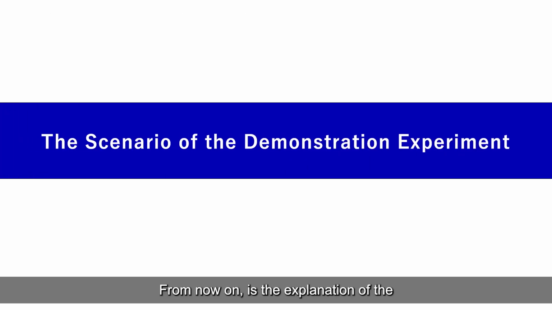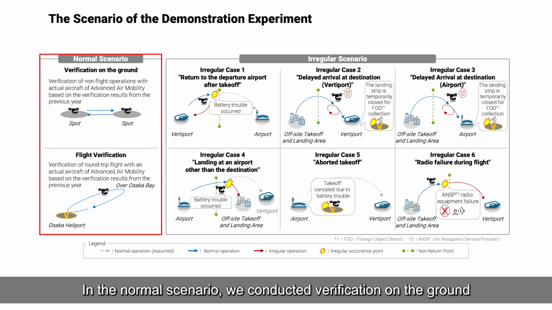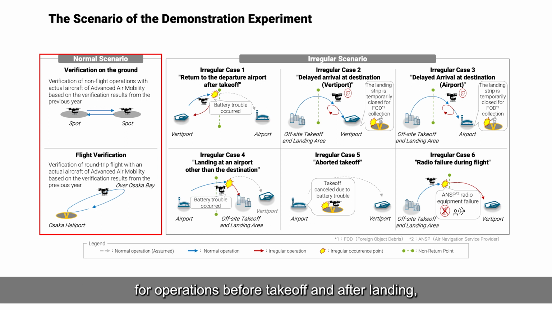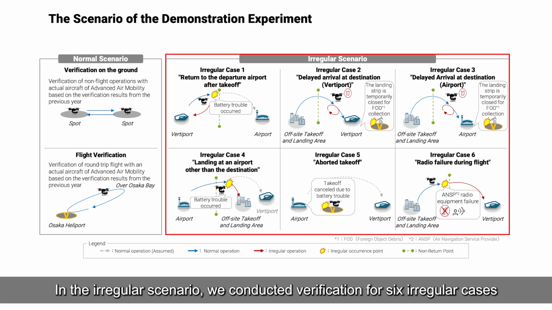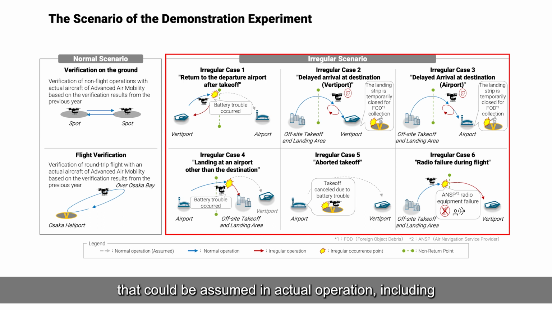From now on is the explanation of the scenario of the demonstration experiment. In the normal scenario, we conducted verification on the ground for operations before takeoff and after landing, as well as verification for operations during flight. In the irregular scenario, we conducted verification for 6 irregular cases that could be assumed in actual operation, including returning to the departure airport after takeoff and landing at an airport other than the destination.